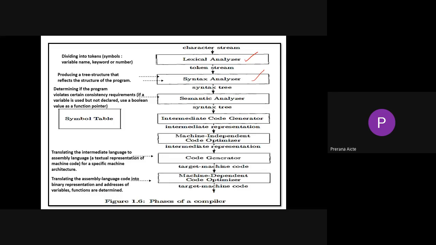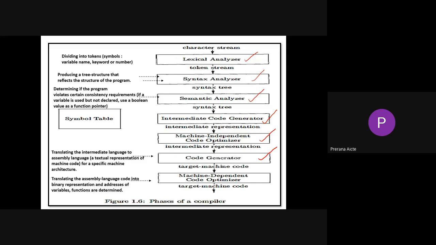Second phase is the syntax analyzer. Third phase is the semantic analyzer. Fourth phase is the intermediate code generator. Fifth phase is the machine independent code optimizer. And the sixth phase is the code generator.